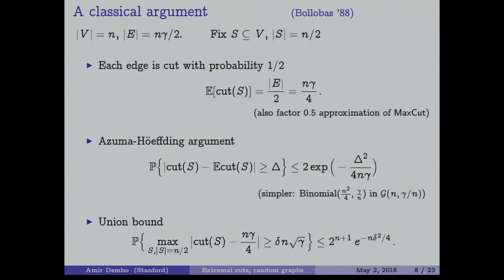This is for one particular cut. If you want to go over all possible cuts, you can use a union bound. There are only at most 2 to the n cuts because you just need to decide for each vertex where it is standing. And so you get the power 2 to the n. And if you play with the delta here large enough, the negative exponent will kill the factor of the union bound and you will be in good shape. And this will give you a bound on the number delta. This is a concentration bound that I mentioned earlier on.